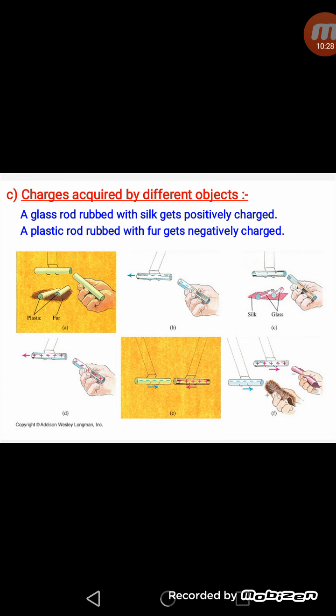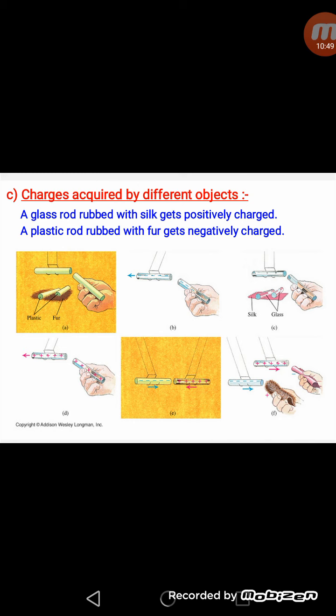Now it is shown how positive and negative charge develop on different objects. It is seen that when a glass rod is rubbed with silk, the glass rod acquires a positive charge, but when a plastic rod is rubbed with fur, the plastic rod becomes negatively charged.